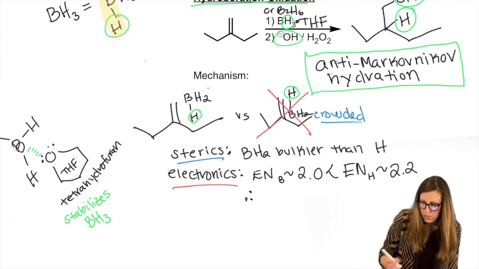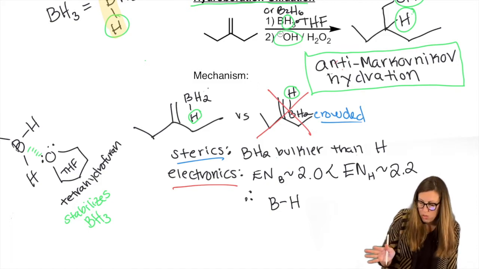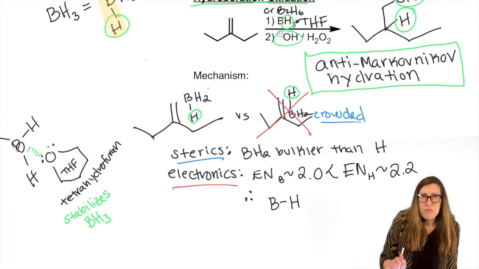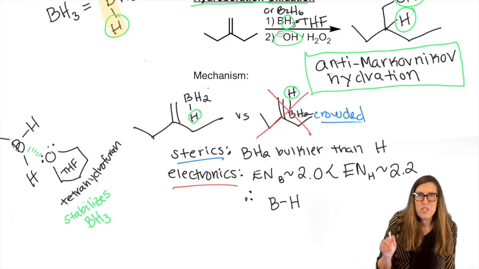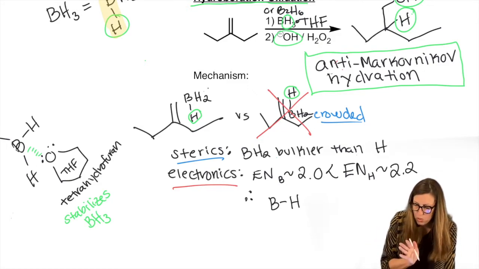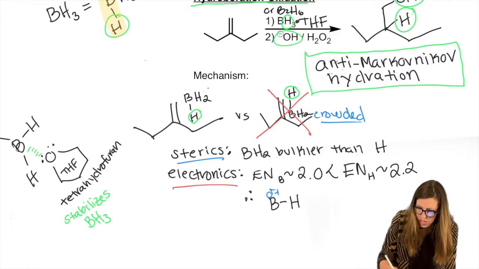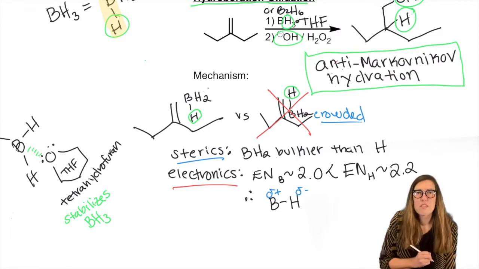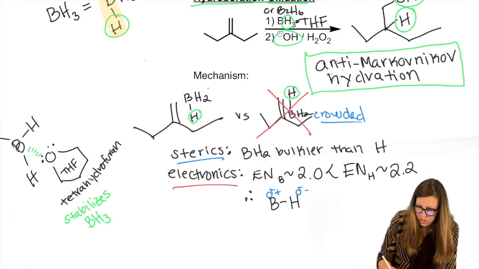Therefore, we're getting to why that matters. If you have a BH bond, I know that's still relatively nonpolar, but it's not perfectly nonpolar. So if we had to draw sort of a distribution of the charge or look in our Spartan electrostatic potential, we'd see the cooler area would actually be the boron, and the hotter area would be the hydrogen for a change. We're used to that having a delta plus on it, right? So it actually acts like a hydride.